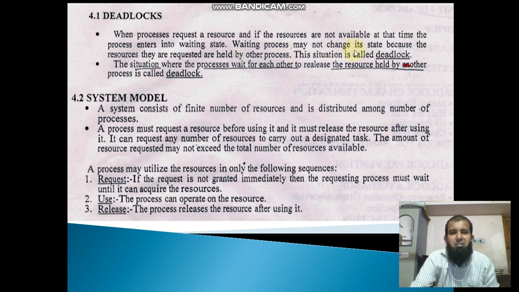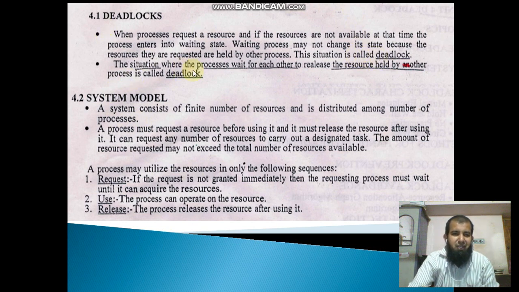A waiting process may not change its state because the resources it requested are held by another process. The waiting process is in waiting state only because the other process is not releasing those resources. So this process is continuously waiting. This situation is called deadlock.